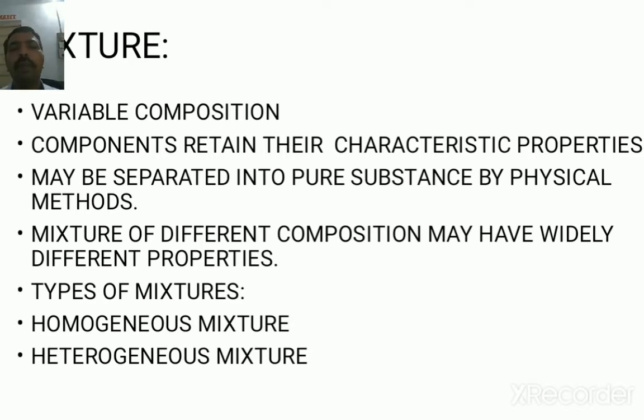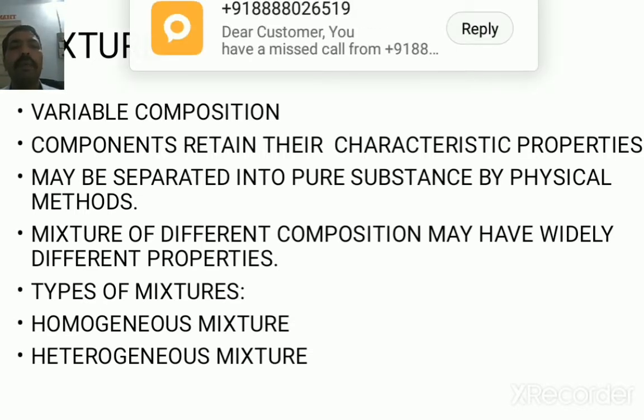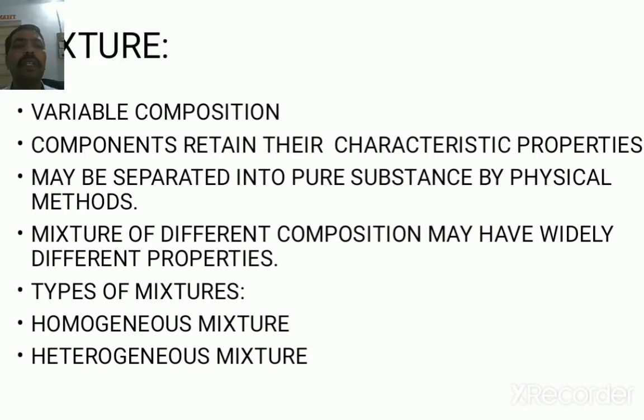Next is the mixture. Mixtures have variable composition. Components retain their characteristic properties and may be separated into pure substances by physical methods. Mixtures of different composition may have widely different properties. Different types of mixtures: homogeneous mixture, in which the components are completely mixed and lose their identity. Heterogeneous mixture, in which components are not completely mixed. There is a boundary between the two components.